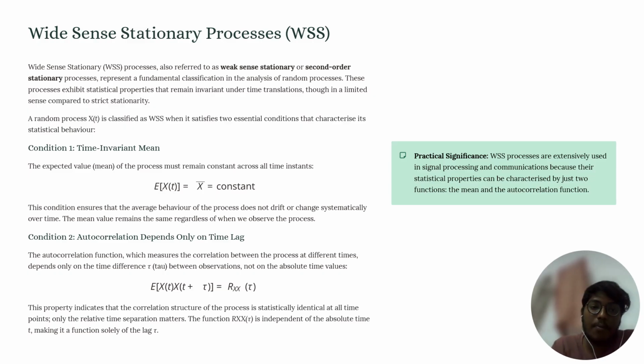The conditions for a random process to be wide sense stationary are, first, the mean of the random process is constant. That is, expectation of X(t) equals X bar, which is a constant. And another condition: the autocorrelation function of the random process depends on the difference in time and does not depend on absolute time. Here we can see this: expectation of X(t) into X(t plus tau) equals Rxx(tau). That means the autocorrelation function depends on the difference in time, which is represented by tau.